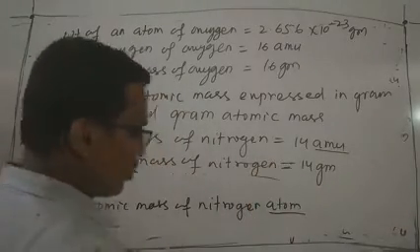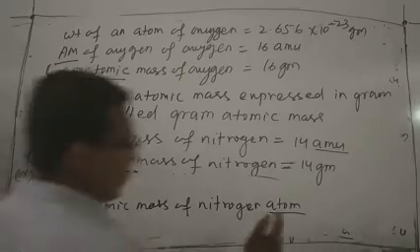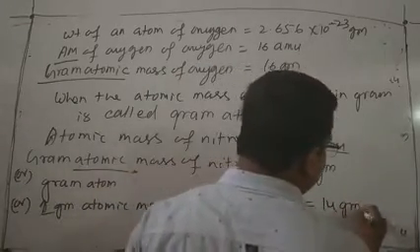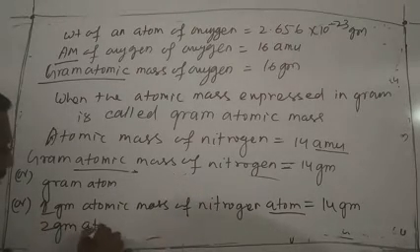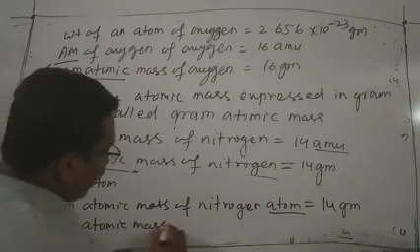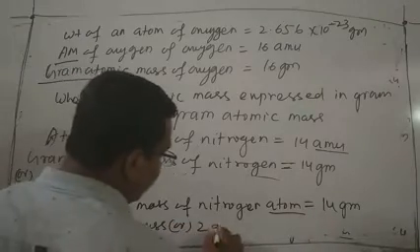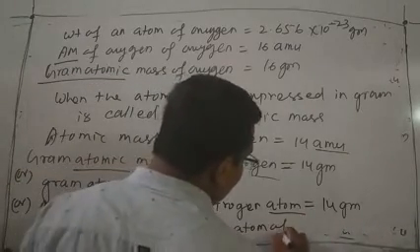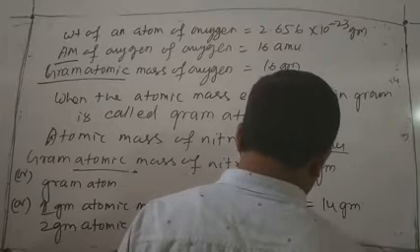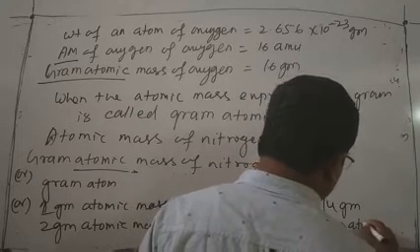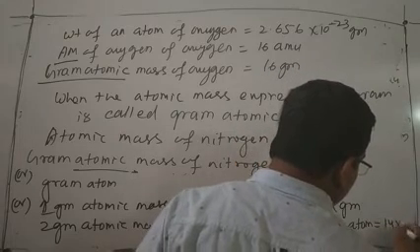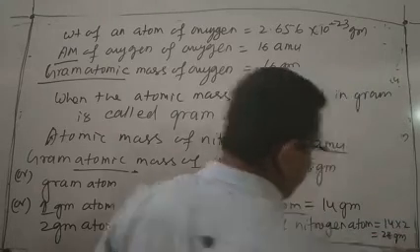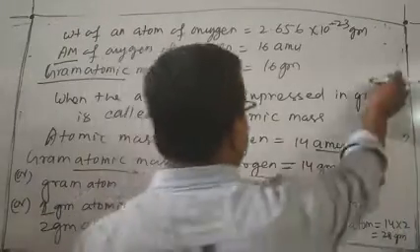It is your choice. 1 gram atomic mass of nitrogen atom is equal to 14 gram. 2 gram atomic mass, or we can write 2 gram atom of nitrogen atom, is equal to 14 into 2, that is 28 gram.